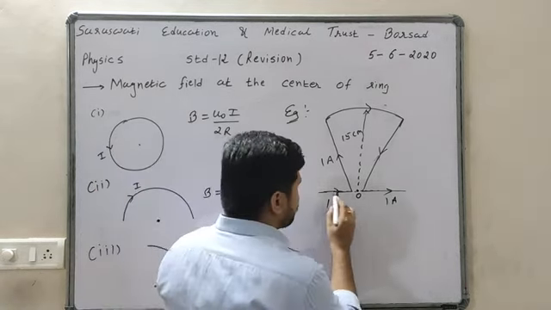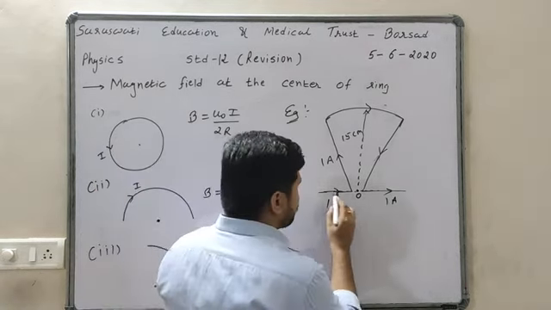First, due to both wires 1 and 2 there will be no magnetic field at point O. Only the third wire produces a magnetic field at point O, and that is mu 0 I upon 2r into 1 by 2. Why 1 by 2? Because it is only a half ring.